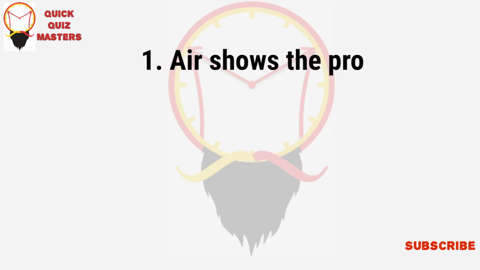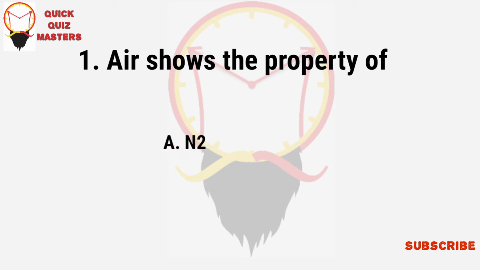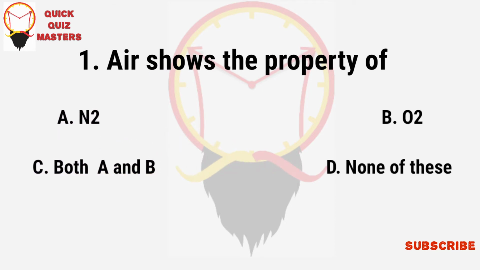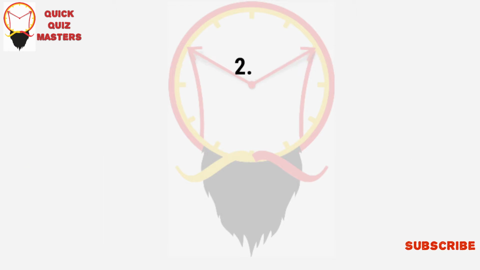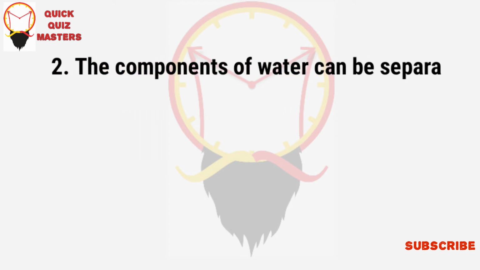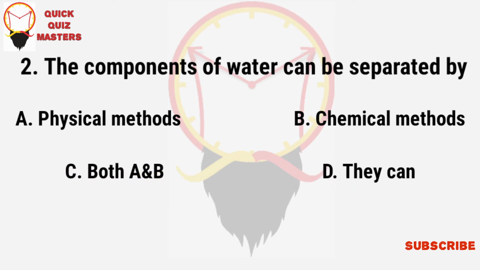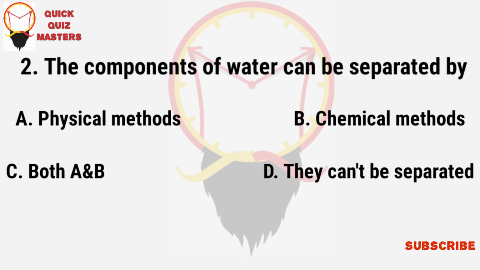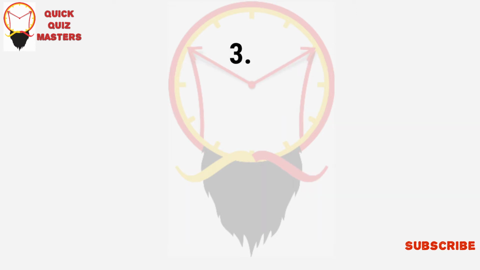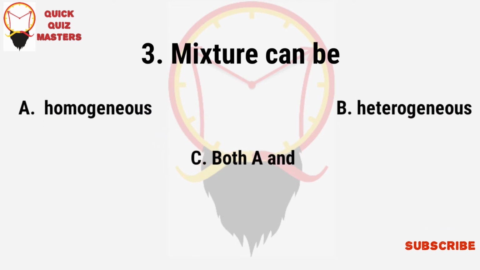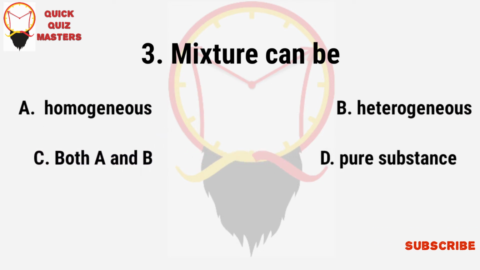Air shows the property of: nitrogen, oxygen, both A and B, none of these. The components of water can be separated by: physical methods, chemical methods, both A and B, they can't be separated. Mixture can be: homogeneous, heterogeneous, both A and B, a pure substance.